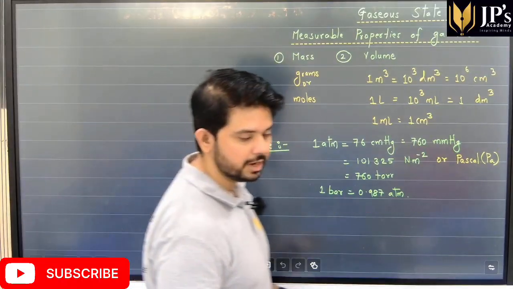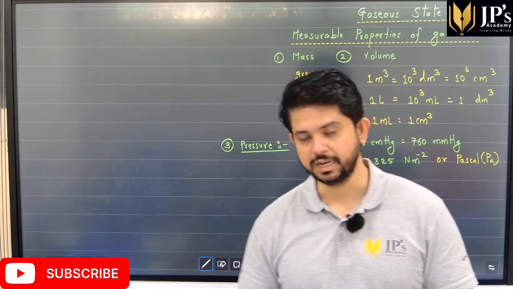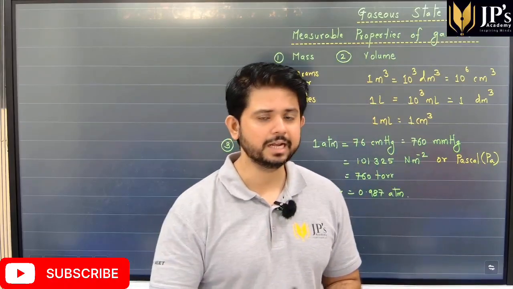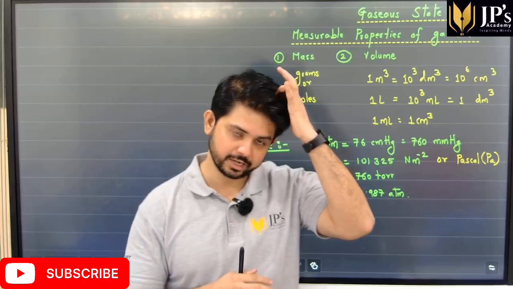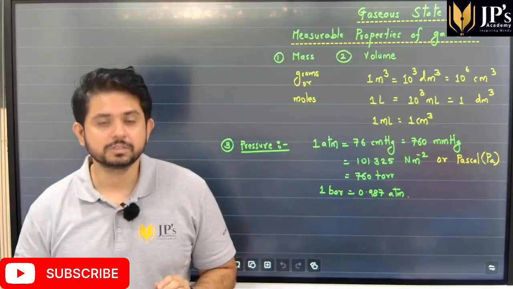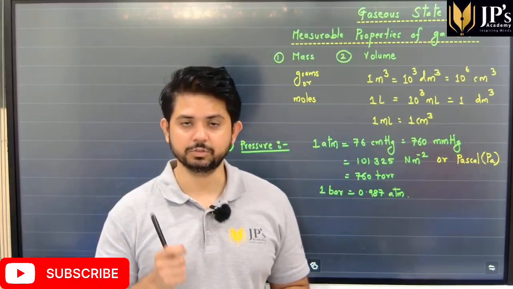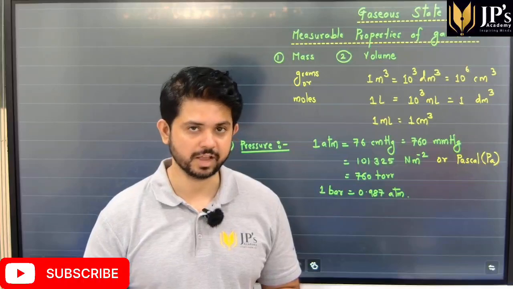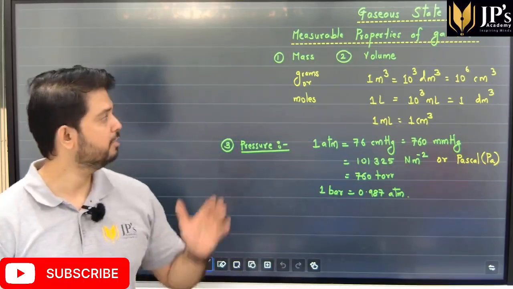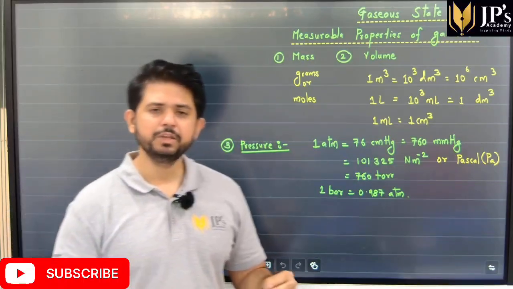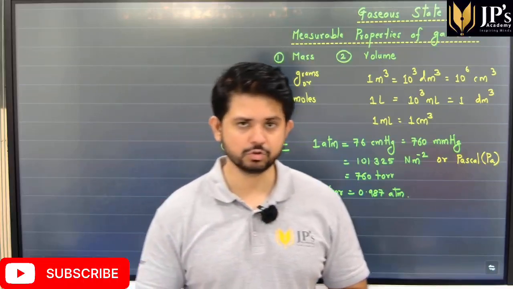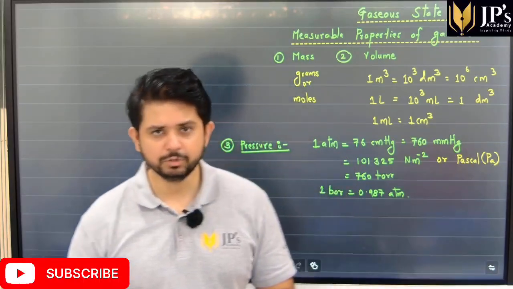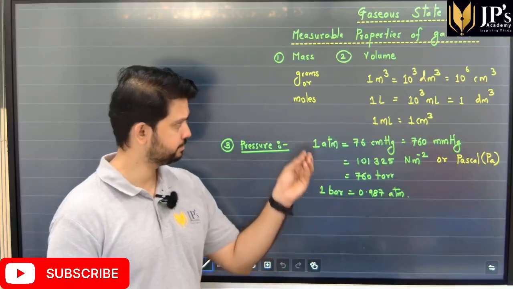Next, students, we now move into the gaseous state. I've given all the characteristics of the gaseous state; we learned that in the first slide today. But there are certain measurable properties of gases. Which are the different measurable properties of gases, students? The first is mass. We usually measure mass, or calculate the number of moles of gas, in grams.